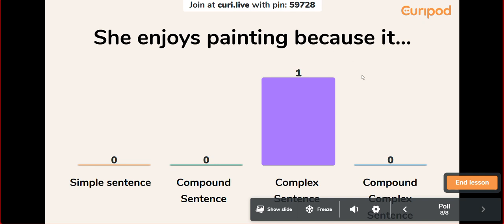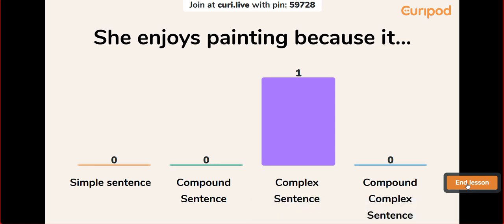So this was a complex sentence because the usage is "because". But not in every sentence is it going to be "and" or "because". It is going to change. Let me show you the example: in the complex sentence, the connector that I used is "after", but right here, the connector is "because".